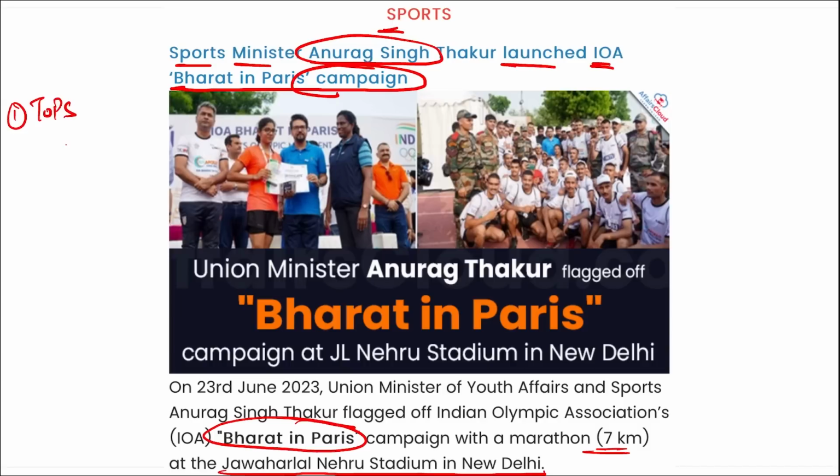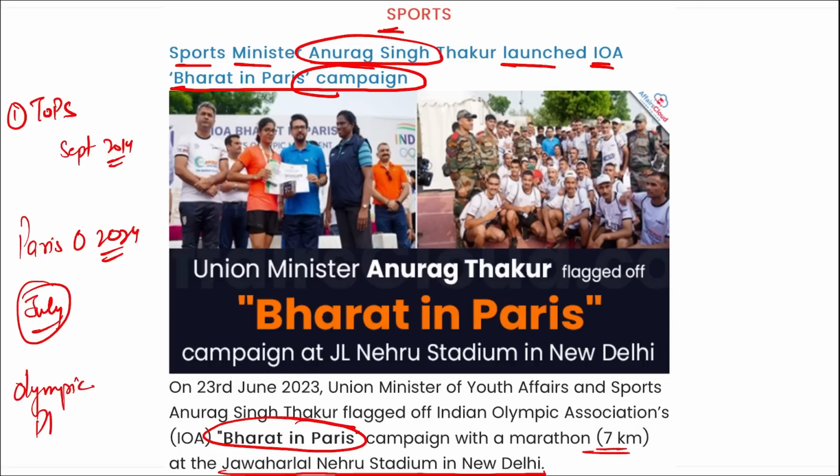So the Ministry of Youth Affairs and Sports launched this TOPS. It was launched in September 2014, right? The aim here is to support India's top athletes for their expenses of boarding, lodging and training in India and abroad. Then TOPS was revamped in April 2018 to establish a technical support team for managing these TOPS athletes and providing holistic development. Then if we talk about Paris Olympics 2024, it is set to begin in July and go till August. Here the mascot of Paris 2024 is the Olympic Phryge.